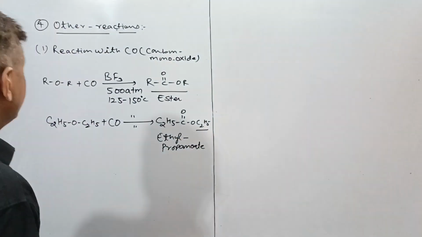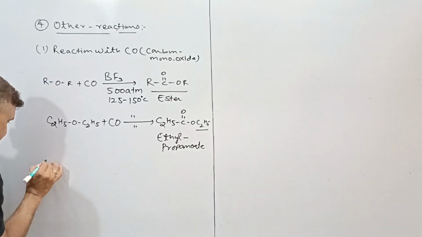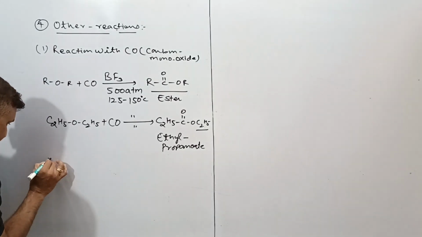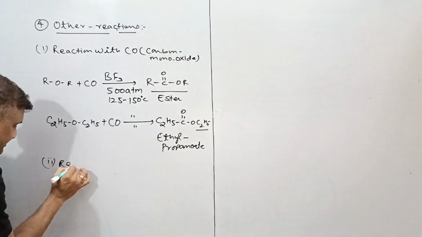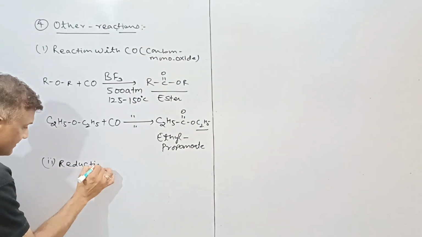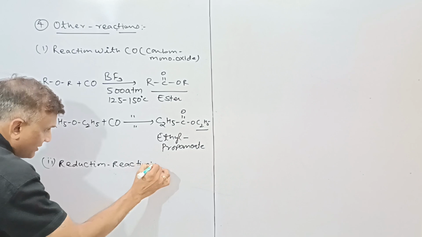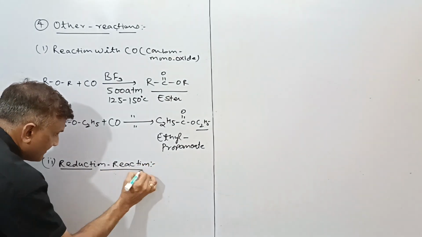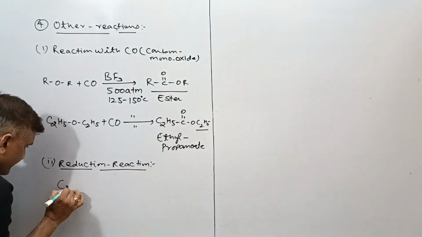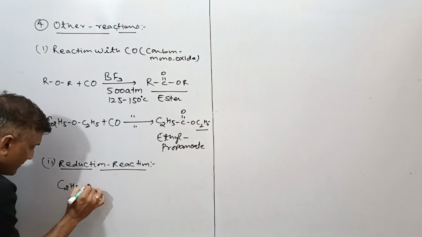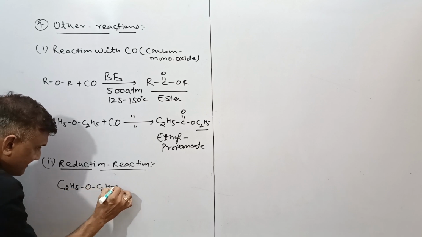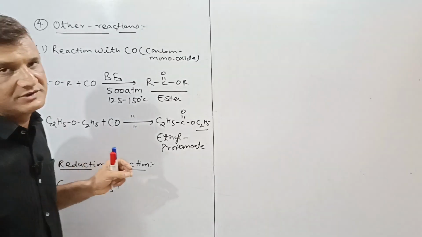If we go with the further reaction, then that is the second reaction, the reduction reaction. This is a very important reaction. This is C2H5OC2H5. Reduction means addition of hydrogen.